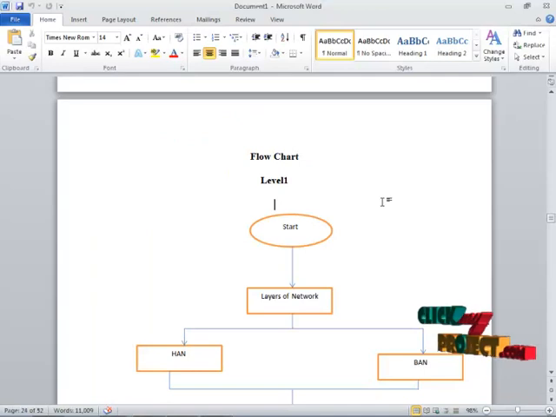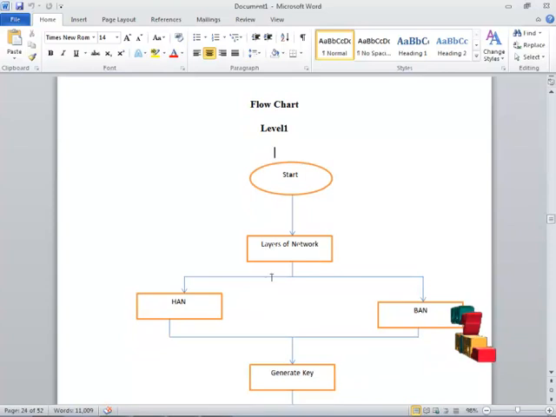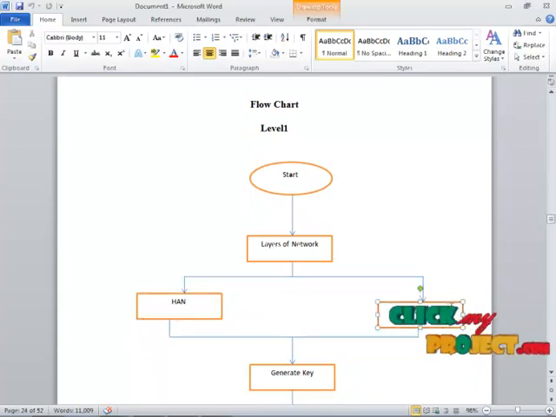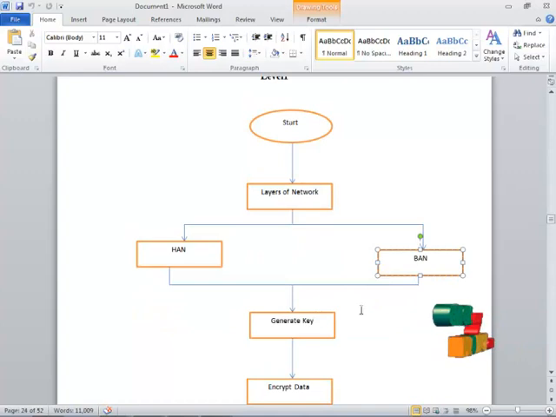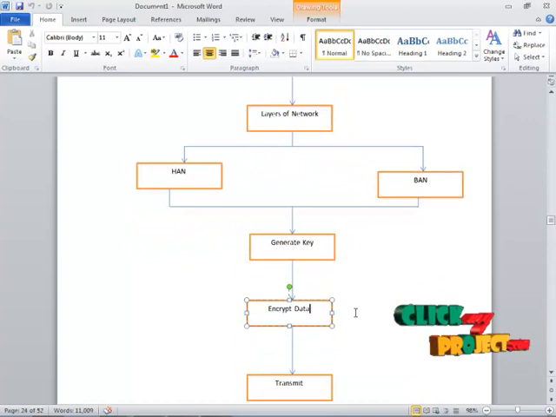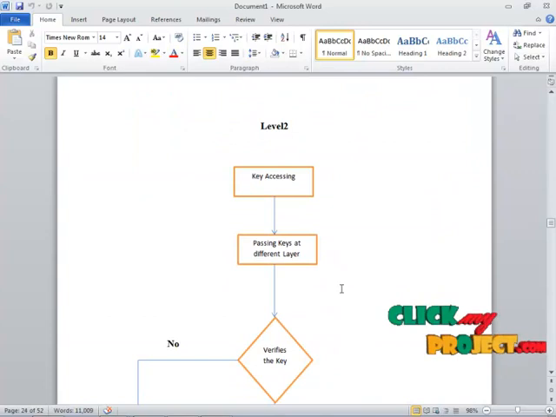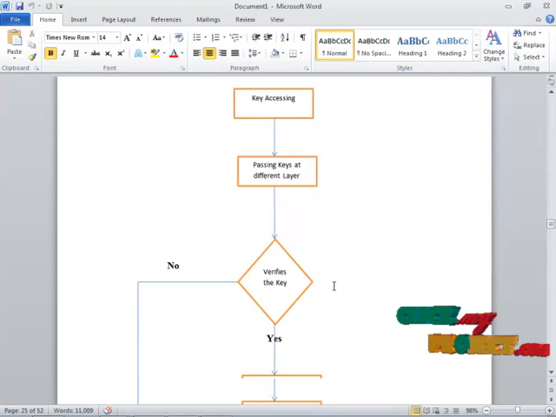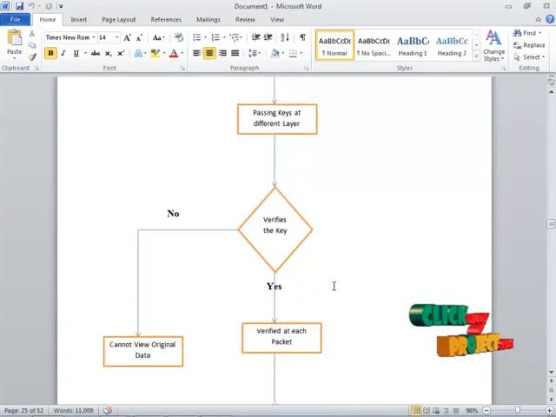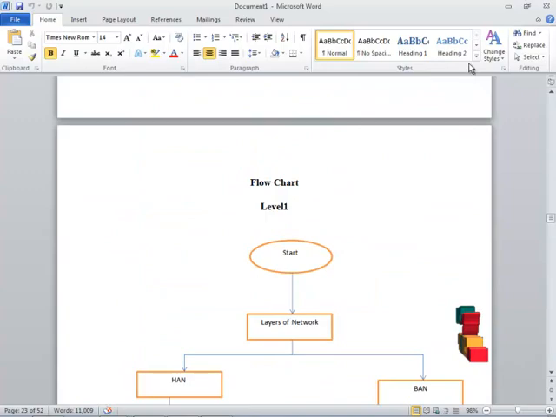Let's see the flowchart of our project. First, we start our process. We have networks, that is, the four layers of network. Here we consider the home area network and the business area network, and we generate a key. With the help of the generated key, we encrypt the message. The encrypted message is transferred and passed to the smart grid system. The key is passed to the different layers, and when the keys are passed to the different layers, the key is verified at each packet. When the key is verified, the user is able to decrypt the message. This is the flowchart diagram.